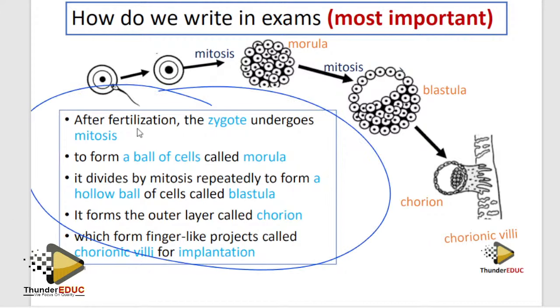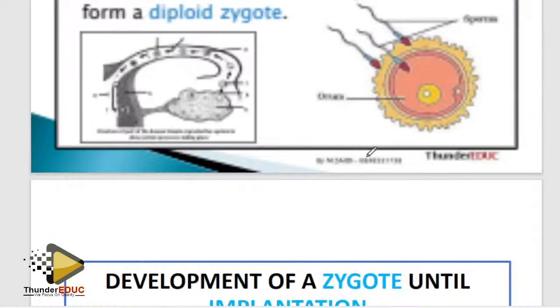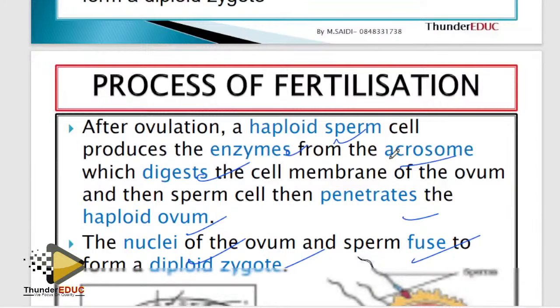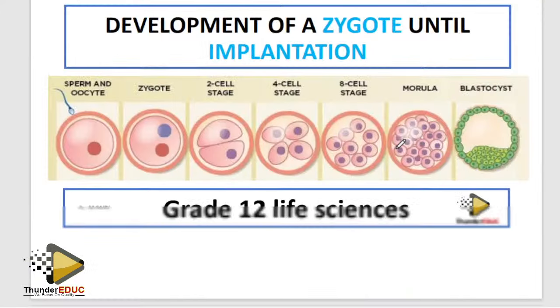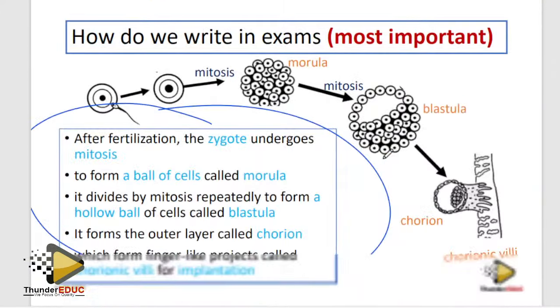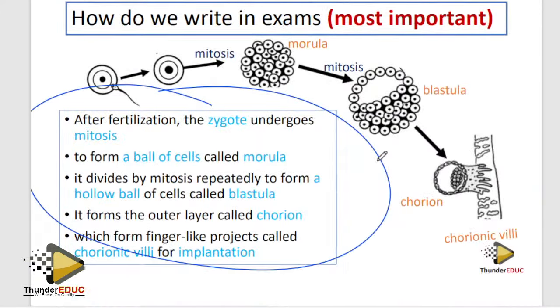When they ask you to explain what happens after fertilization, please don't include the process of fertilization. This is what I was saying. Don't talk about the sperm coming and the enzyme on the sperm. They didn't ask you that. They said explain the development of the zygote until implantation. Don't talk about fertilization, because you're wasting time.